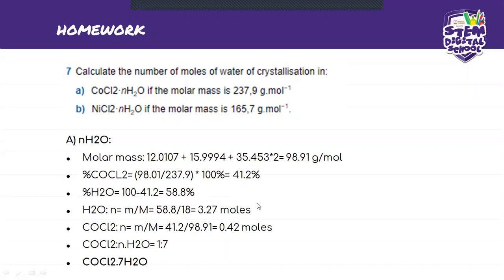And there we get 3.27 moles. So now we also look for the one for COCl2, and that will give us 41.2 divided by 98.91, and that should give us 0.42.